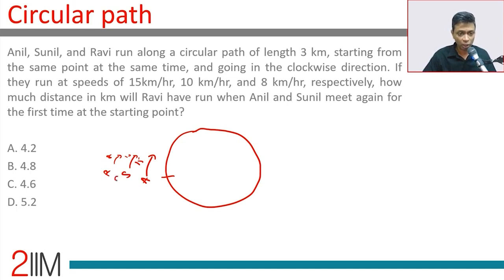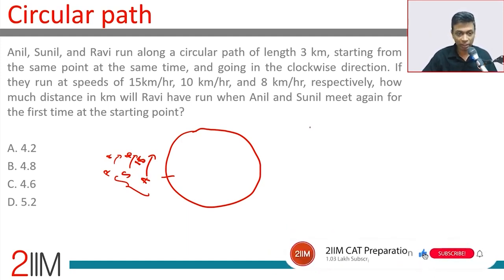So we'll have to see when will Anil and Sunil meet at the starting point for the first time. So how long will it take Anil to reach the starting point and for Sunil to reach the starting point, and then we find the LCM of those two and then come back to Ravi later on.